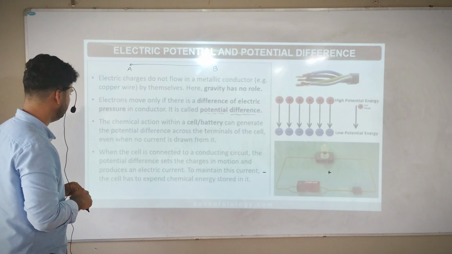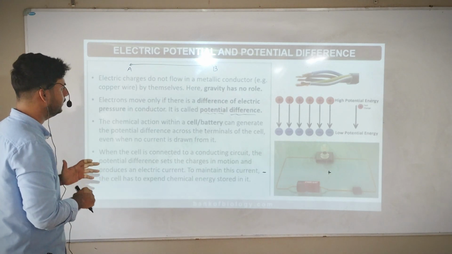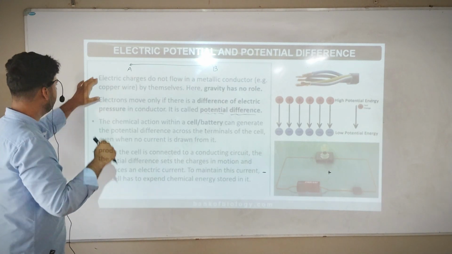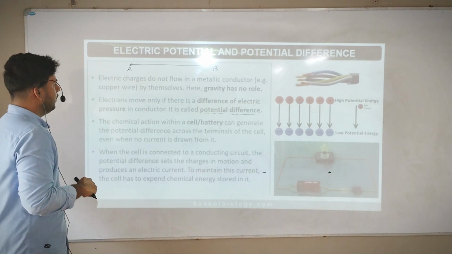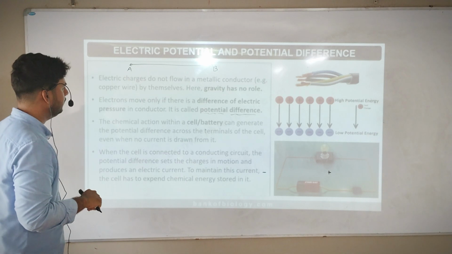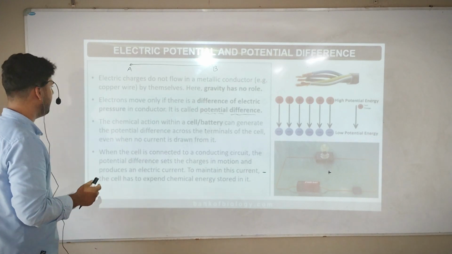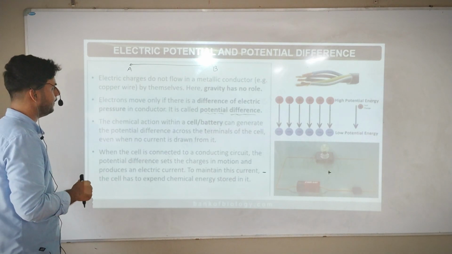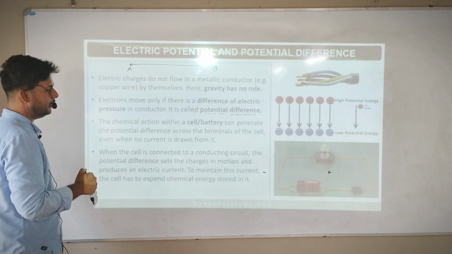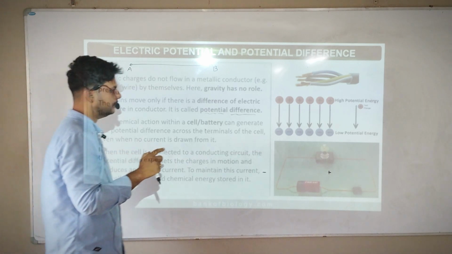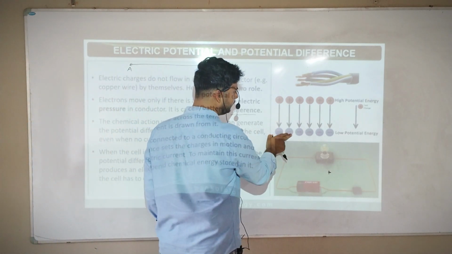Read further. Most of it is on the next page. Read one side. Electric charges do not flow in a metallic conductor by themselves. Here, gravity has no role. Electrons move only if there is a difference of electric pressure in the conductor. Electrons will move only if there is a difference, from higher potential energy to lower potential energy.